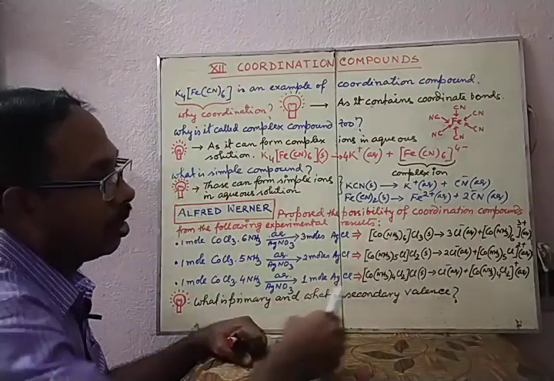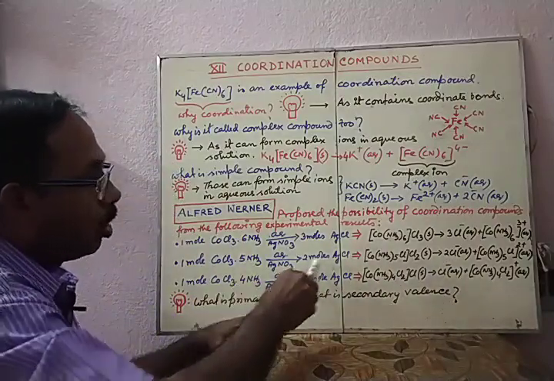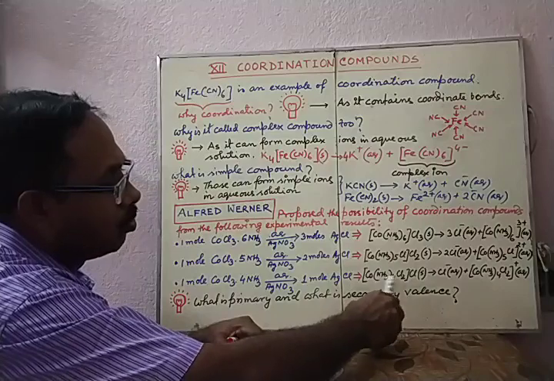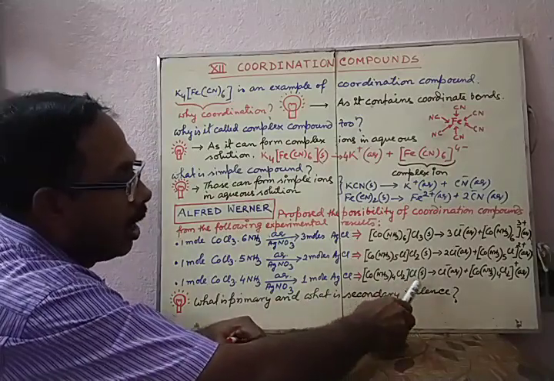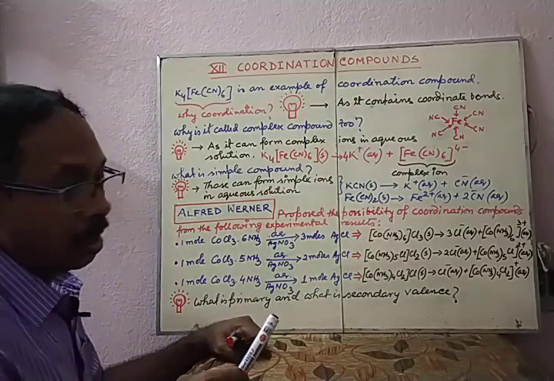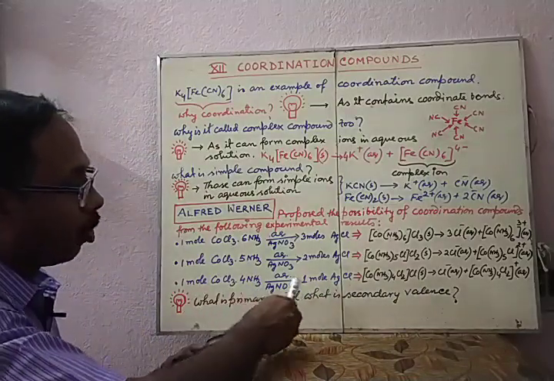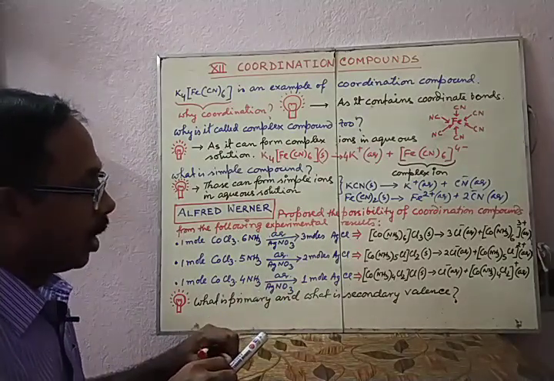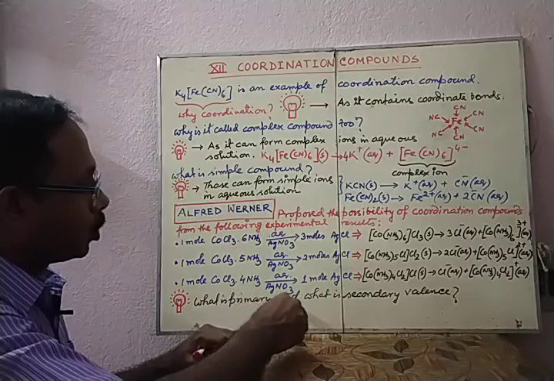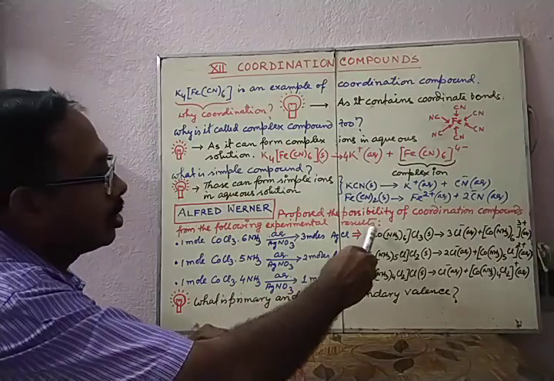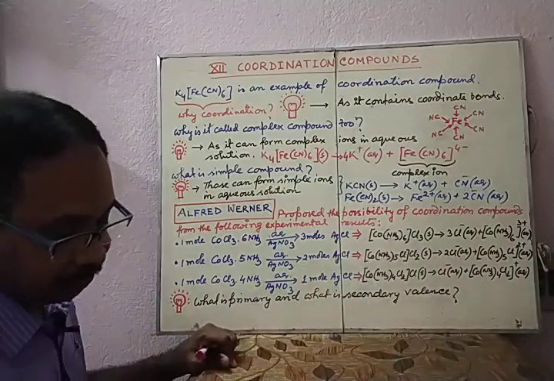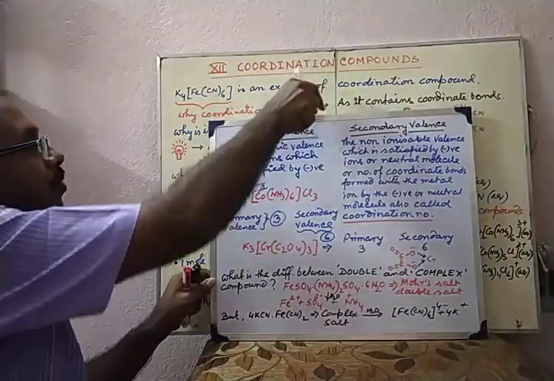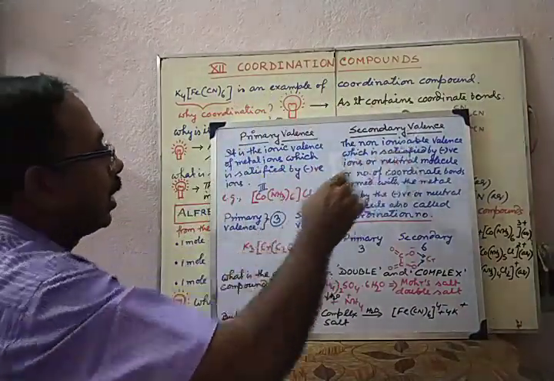Therefore, with silver nitrate, this salt is forming only 2 mole of AgCl, and in the last one you find that only 1 Cl atom is there outside the coordination sphere, and this Cl atom can form free Cl minus ion, and hence this molecule can form only 1 mole of AgCl when treated with aqueous silver nitrate solution. That means when he proposed primary and secondary valence, in this compound you can find that there are 2 types of valency, primary valence and secondary valence.